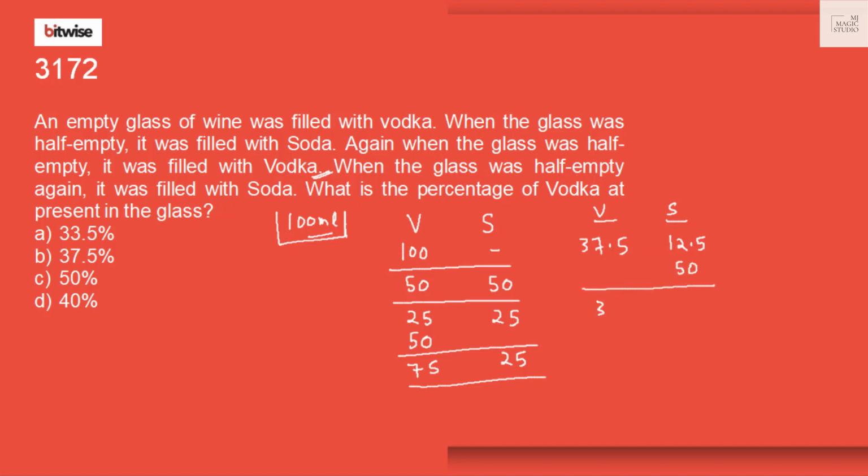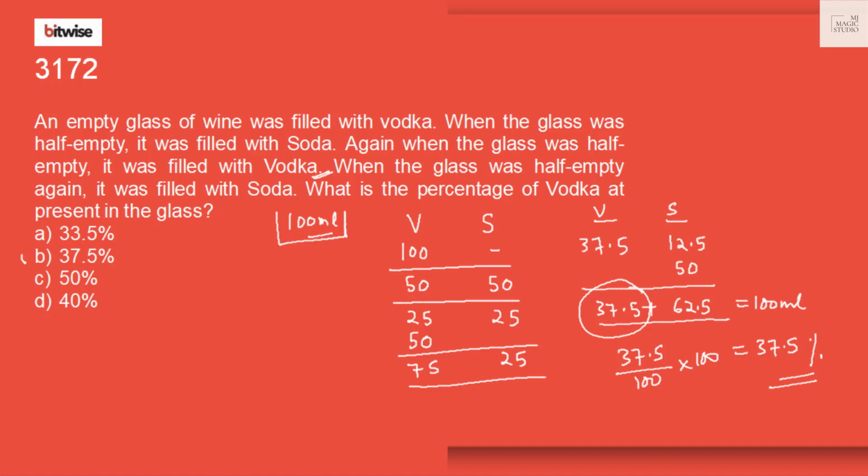Now the contents are 37.5 and this is 62.5. Total is 100 ml. What is the percentage of vodka at present in the glass? Percentage of vodka is 37.5 by 100 into 100, that is 37.5%. And yes, that answer features in option B.